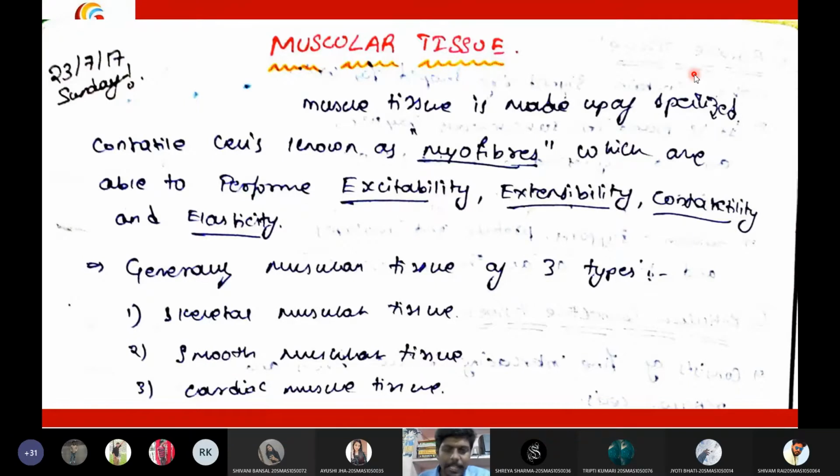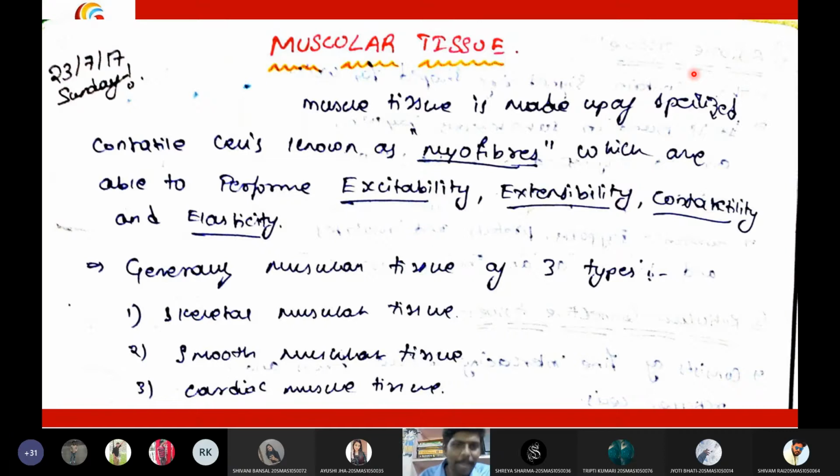Then the second topic. The second question is, what are the properties of muscles? Can anyone guess the properties, students? There are totally 4 important properties of muscles. Listen carefully. There is a slight difference between the properties and functions of any organ. When I say properties, there are some facts. You cannot deny those facts, and you can use these facts for any functions of that organ.